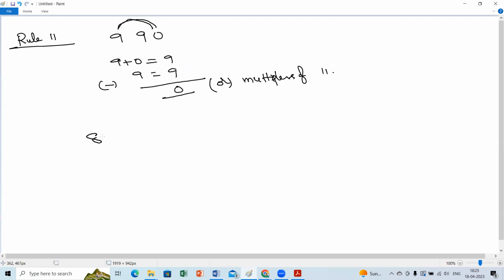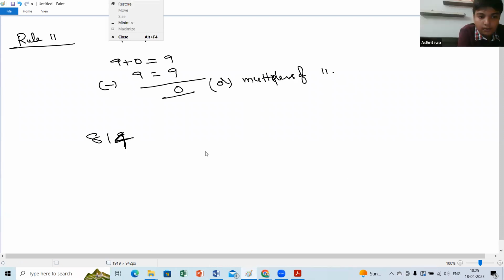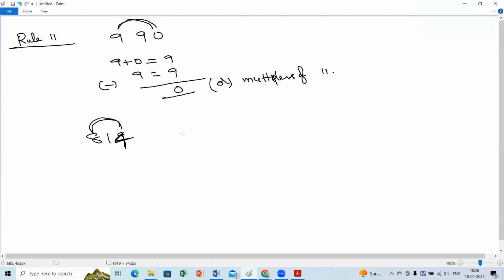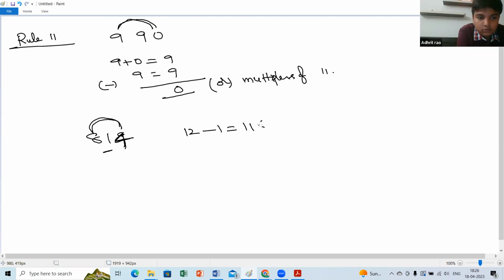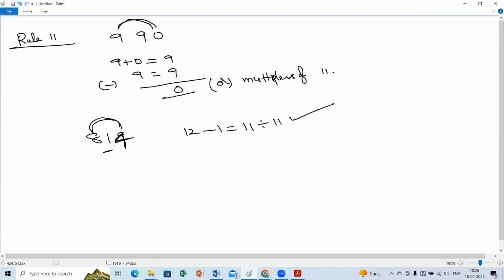Suppose you say 814. Is it divisible by 11 or not? No, ma'am. So how do we check alternate digits? We should check 8 plus 4, how much? 12. 12 minus 1 is 11. 11 is divisible by 11. So it is true.